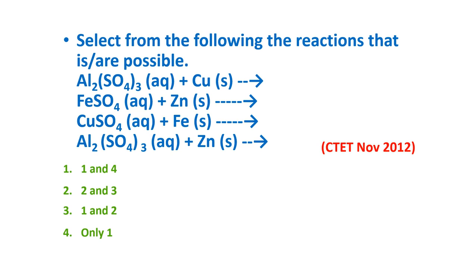We'll go through the answer. The answer is the second option, 2 and 3. That is reaction between ferrous sulfate and zinc. Third one, reaction between copper sulfate and iron. These two reactions are possible.